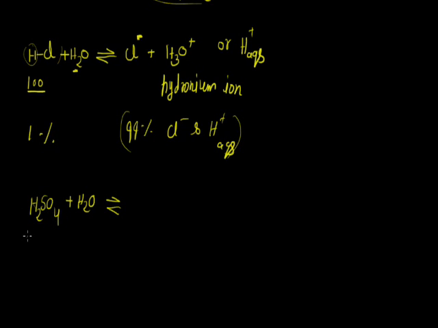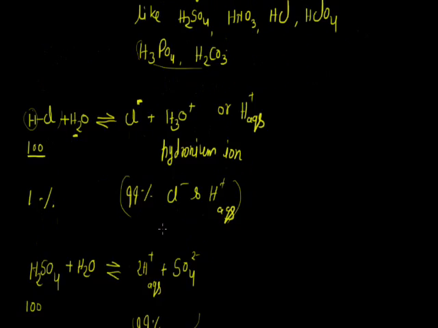Initially we take 100 molecules of H2SO4, but after dissolution it gives 2H plus, since it contains two H, plus SO4 2 minus. So we can see that strong acids are completely ionized in this way.